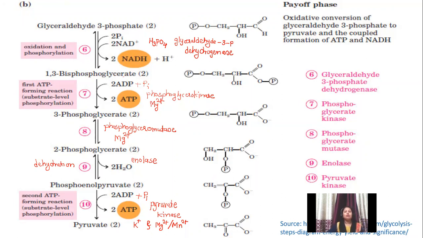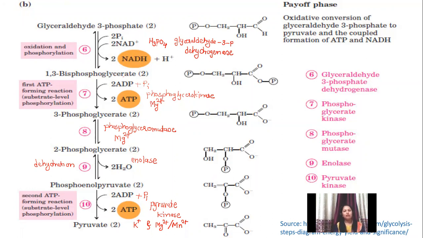So the transporters responsible for transfer of these glycolytic intermediates outside the cells are not present on the plasma membrane, and that's why they will remain inside the cytoplasm itself, though their concentration is more inside the cytoplasm as compared to outside the cell.